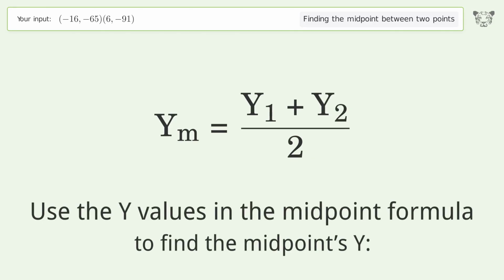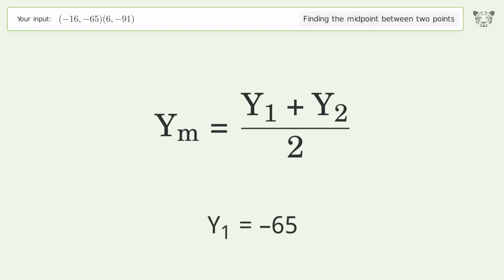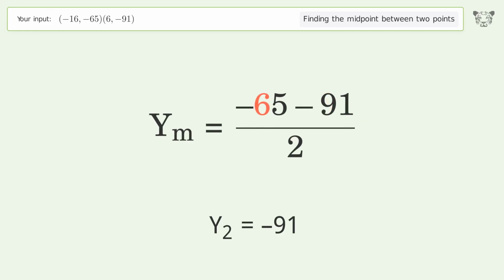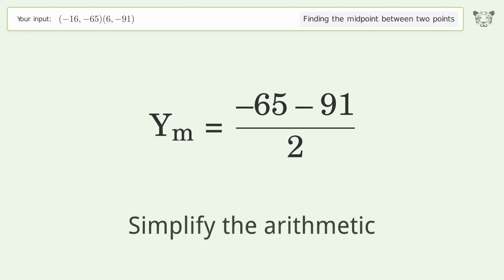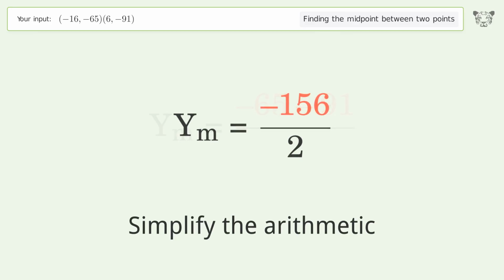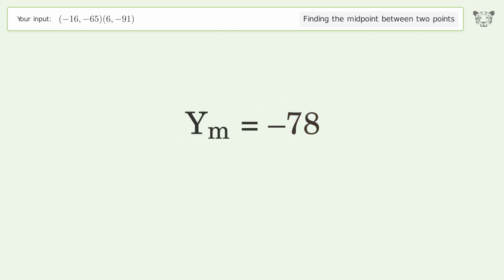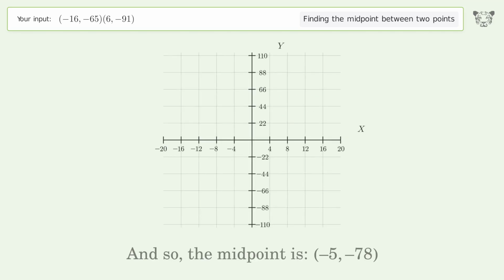Use the y values in the midpoint formula to find the midpoint's y. y1 equals -65. y2 equals -91. Simplify the arithmetic. And so, the midpoint is -5, -78.